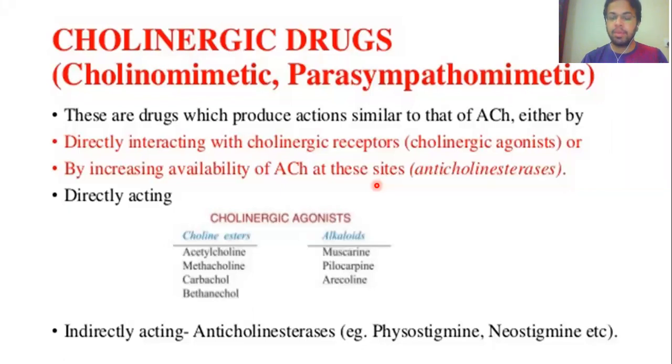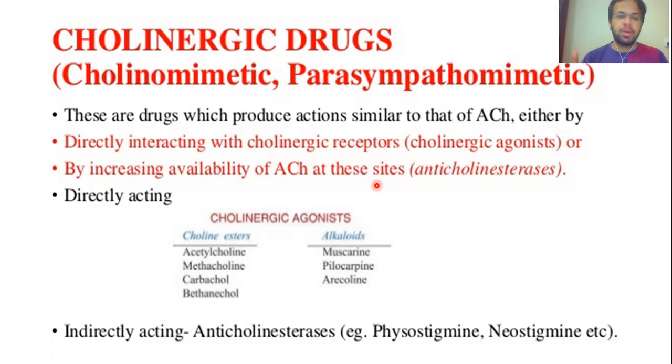If the acetylcholine comes into the blood, it is degraded by the butyrylcholinesterase enzyme. The acetylcholine which comes into the blood is not degraded by acetylcholinesterase enzyme because it is absent in the blood. So the acetylcholine in the blood is degraded by the butyrylcholinesterase enzyme, right?